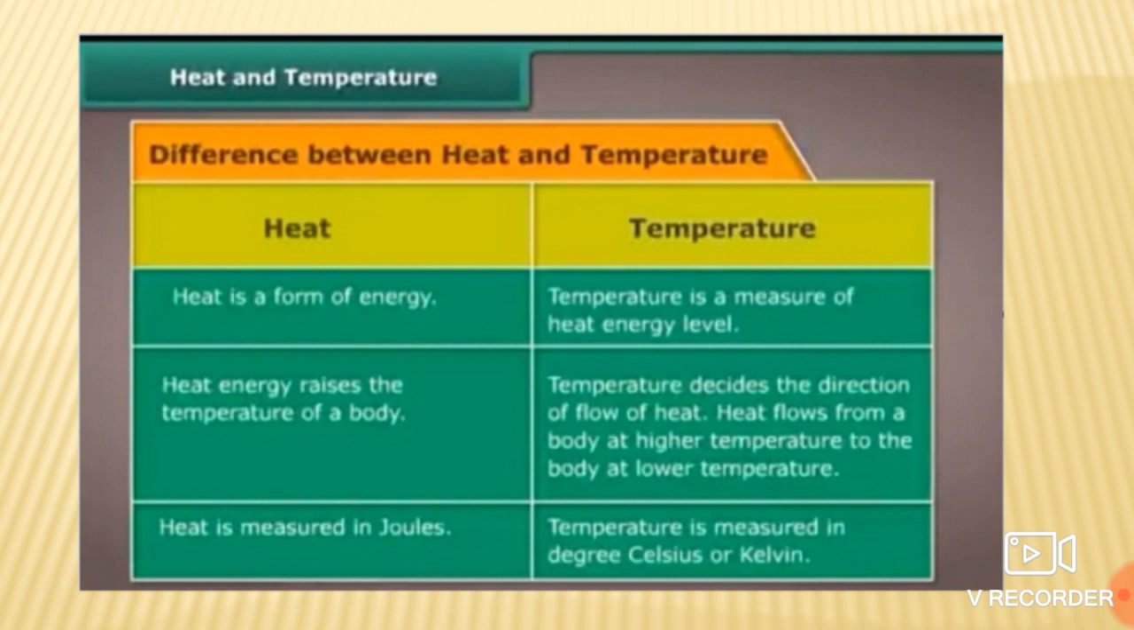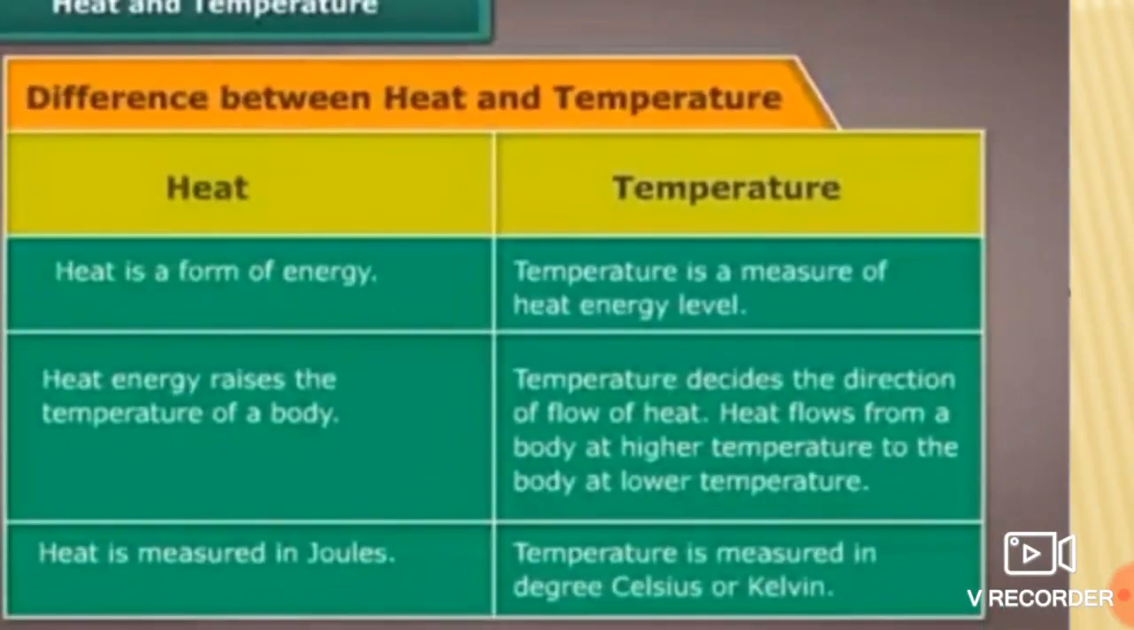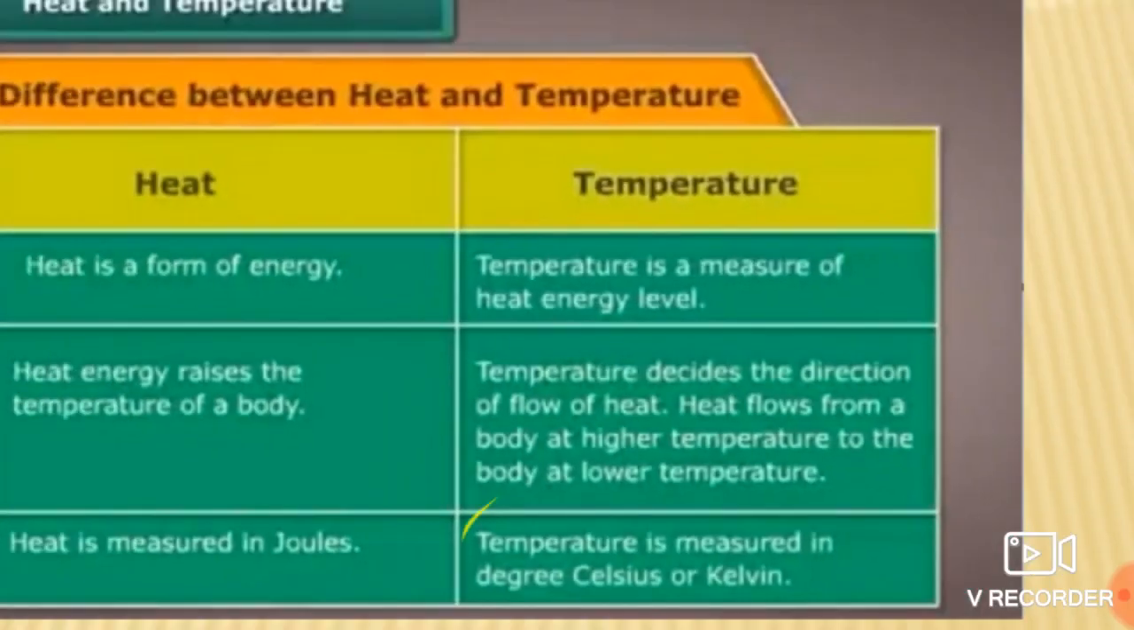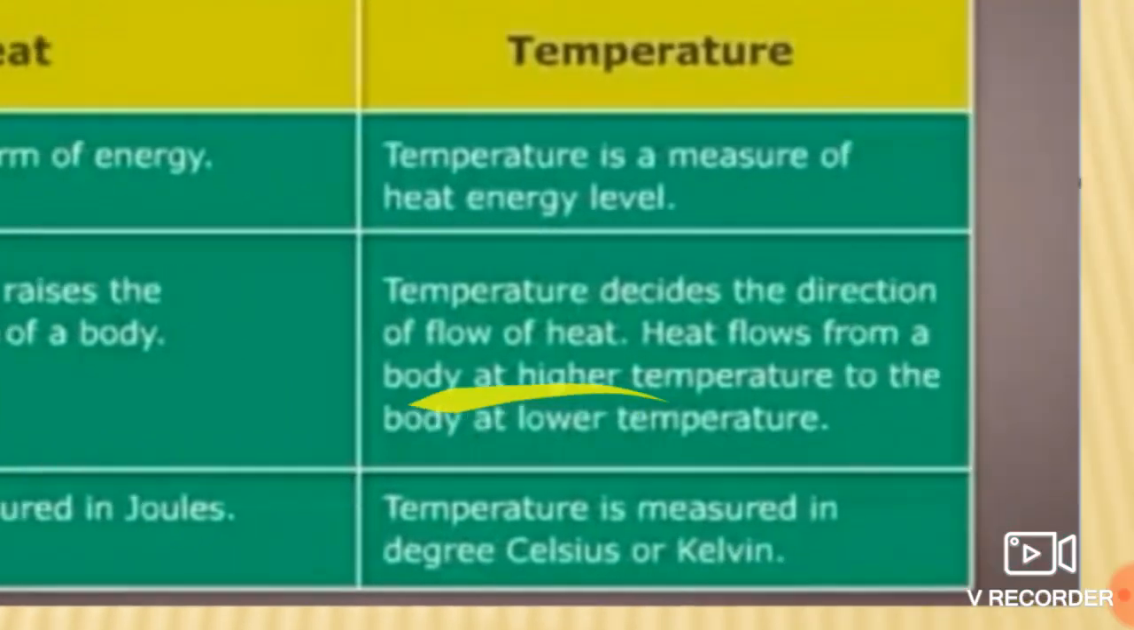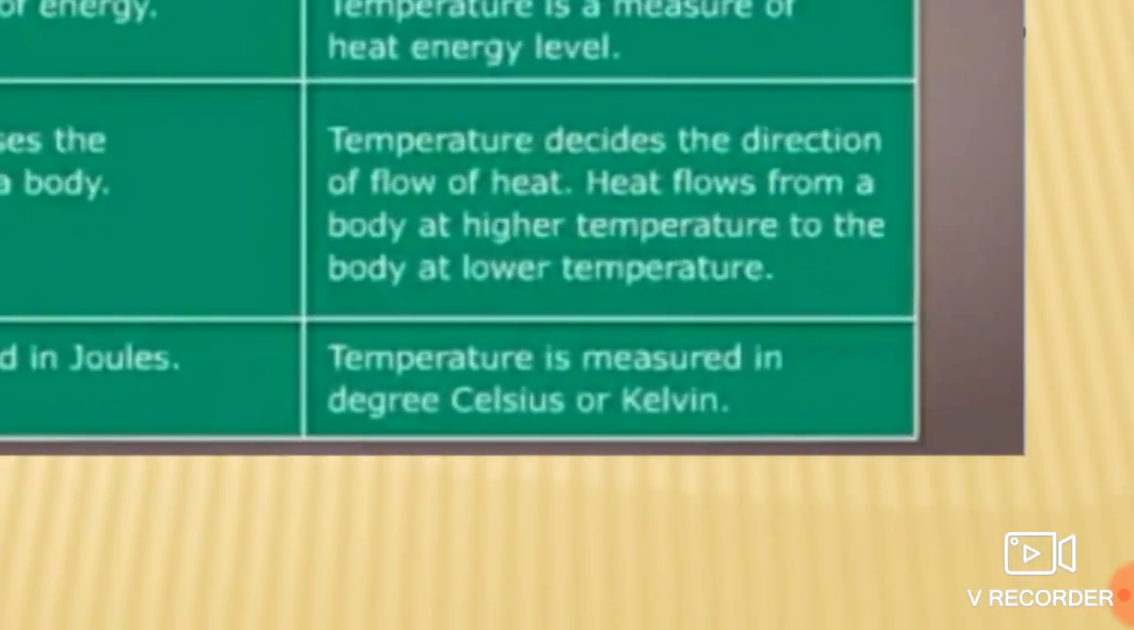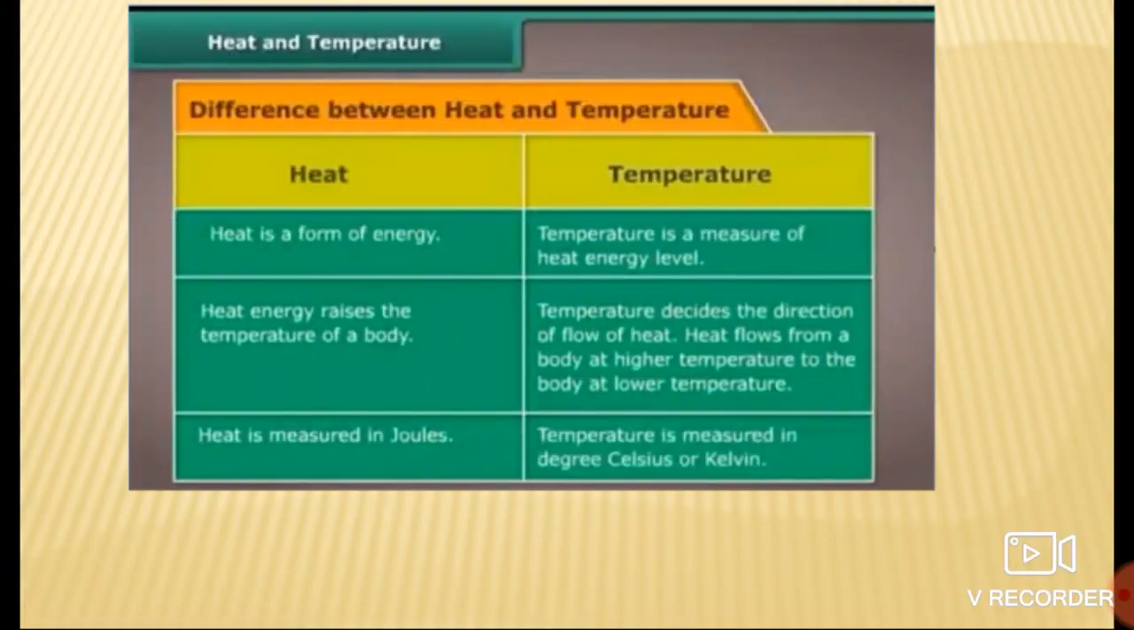But what is temperature? Temperature decides the direction of flow of heat. If the object is hot, then from hot to cold the heat will be transferred. So heat flows from a body at higher temperature to a body at lower temperature. The third one: heat is measured in joules, while temperature is measured in degree Celsius, Kelvin or Fahrenheit. So this is the basic difference between heat and temperature.